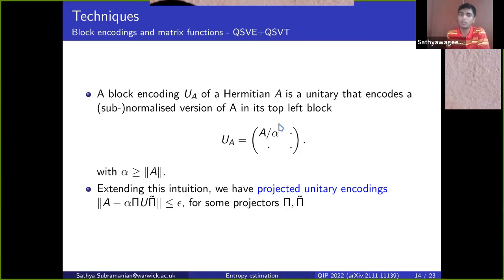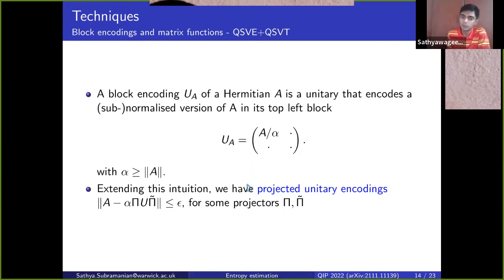Block encoding of a Hermitian matrix A is something that showed up in the literature nearly a decade ago, and essentially it is a larger unitary U that encodes a subnormalized version of A in its top left block. So in a sense, the 0,0 subspace of the Hilbert space on which U acts is transformed according to A when U acts on a state in that Hilbert space.